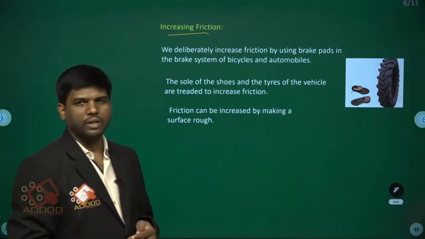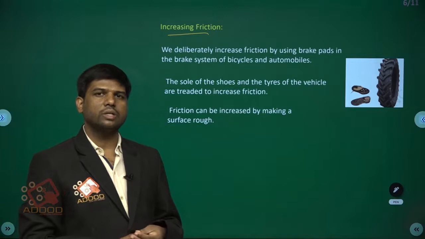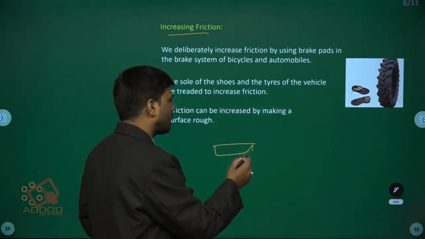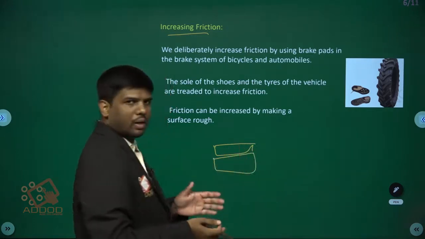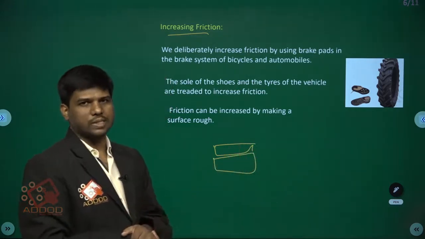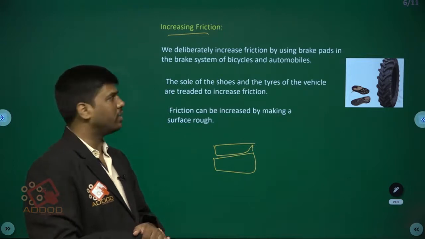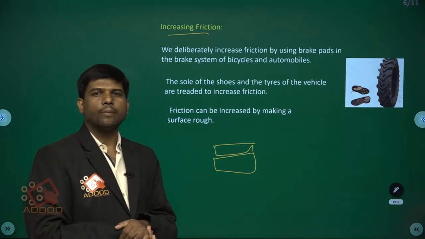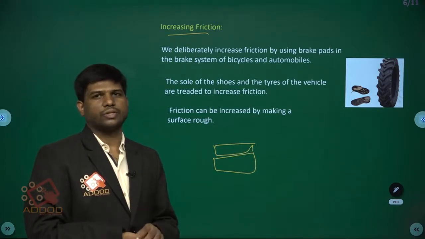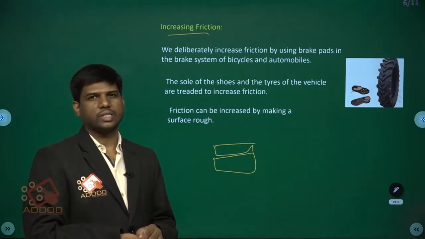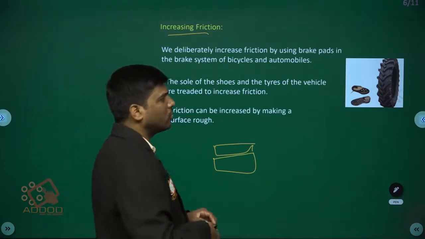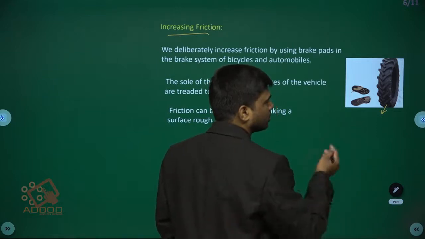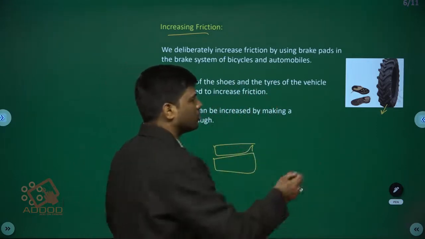Let us see that. Friction is a contact force. It is depending on the roughness between two surfaces. So, we have to maintain roughness between the surfaces. A new tire will be like this. If they wear out, the tire will be smooth.